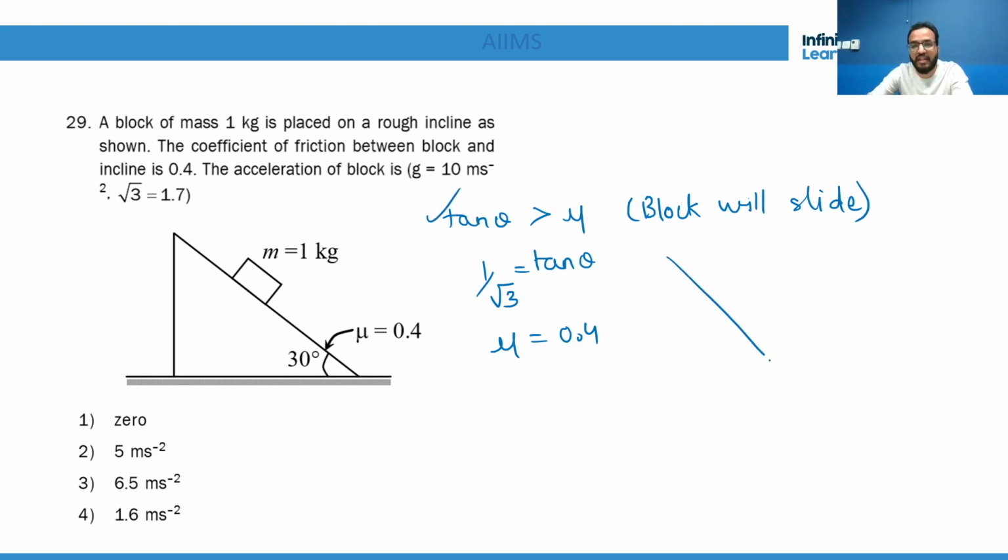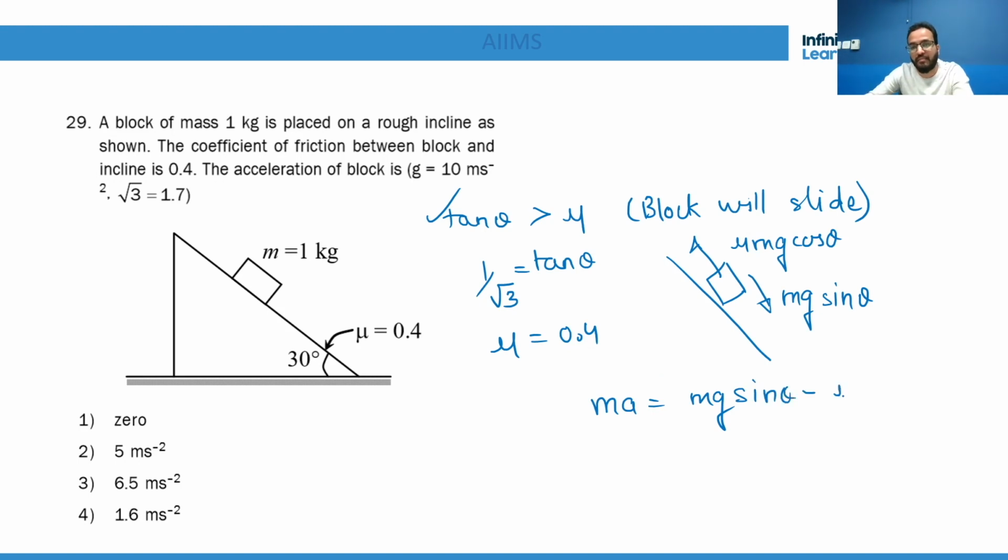Now if the block slides, then you will say, sir, we know what is the acceleration. Downward force is mg sine theta, upward force is mu mg cos theta. So ma is equal to mg sine theta minus mu mg cos theta.